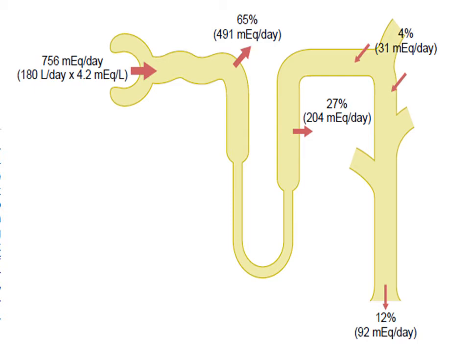Also, if the amount of potassium in the body is more than normal, then the secretion in these areas, that is the late distal tubule and the collecting tubules, will increase, so that the excess potassium can be removed from the body. So the day-to-day variation that occurs along with the intake of potassium in your daily meals depends on the secretion of potassium in the late distal tubule and the collecting tubules.